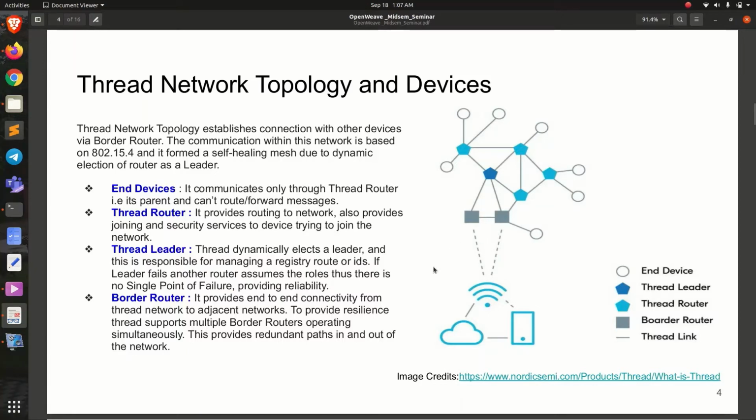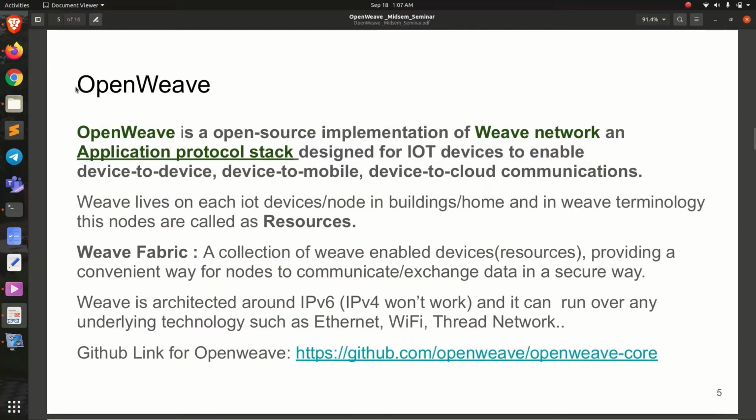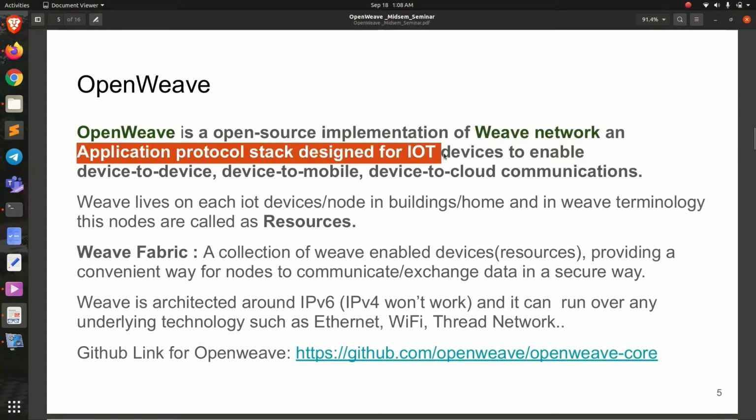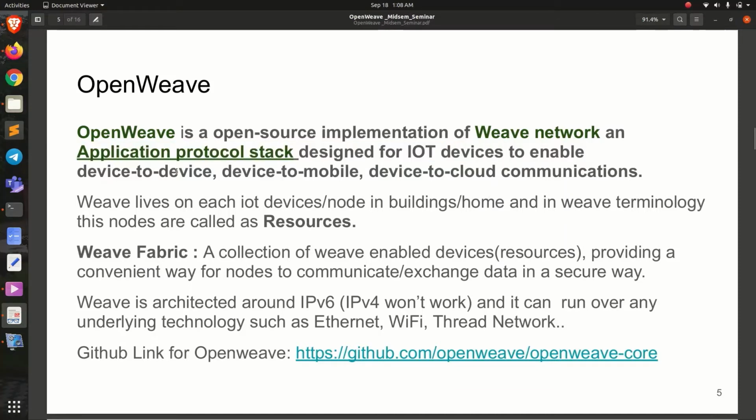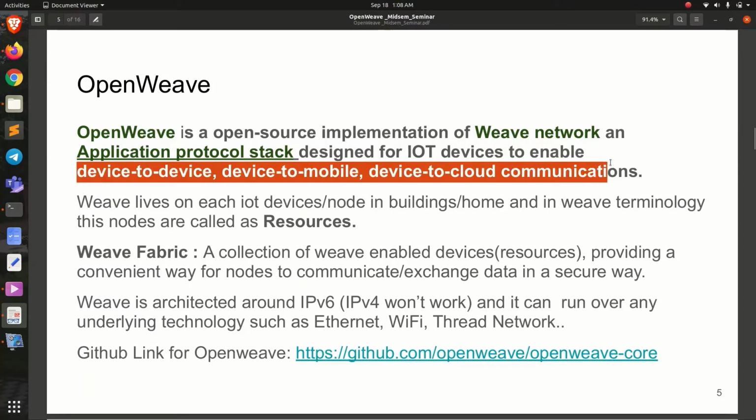So moving to the next slide. Now let's discuss what OpenWeave is. As I mentioned earlier, Thread does not define any application layer. Thus, Weave can run over the Thread network, acting as an application layer stack for IoT devices. And OpenWeave is an open source implementation of this Weave network, helping IoT devices with device to device, or device to mobile or device to cloud communication.